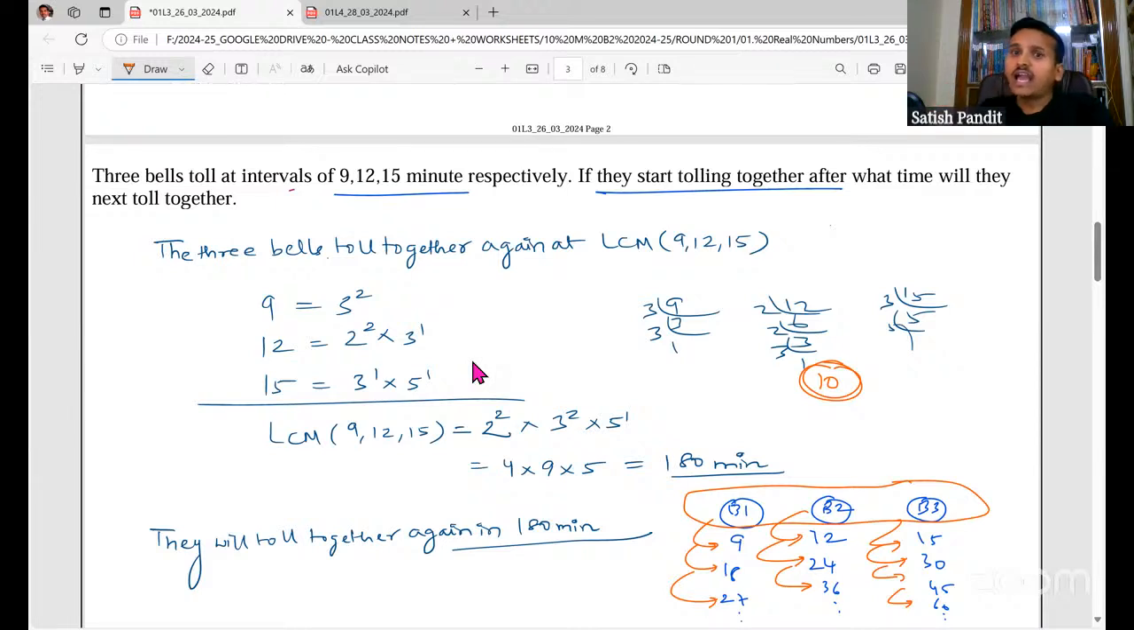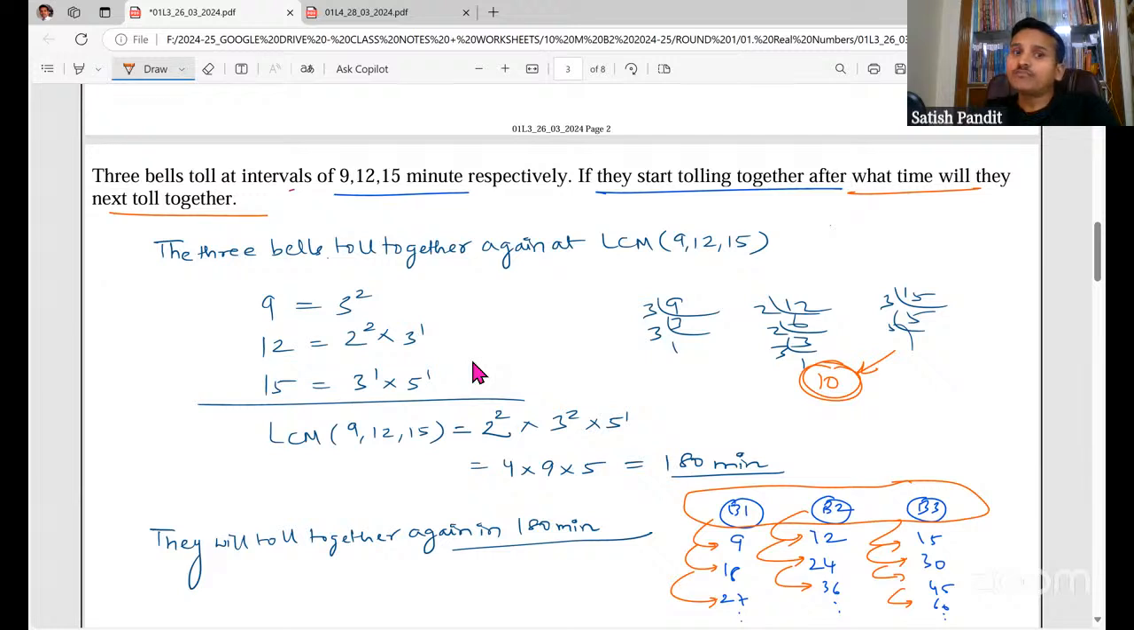They're asking, if they start tolling together, that means if you make them ring at the same time, after what time will they next toll together? So when will they ring together again, at what time? Maybe 11 o'clock or 11:30 or 11:45, at what time we have to find out. Because here they have not given a time, we'll answer with respect to minutes: after how many minutes they will toll together. Sometimes they will give a time, and we have done questions where they ask at what time they will ring together once again.